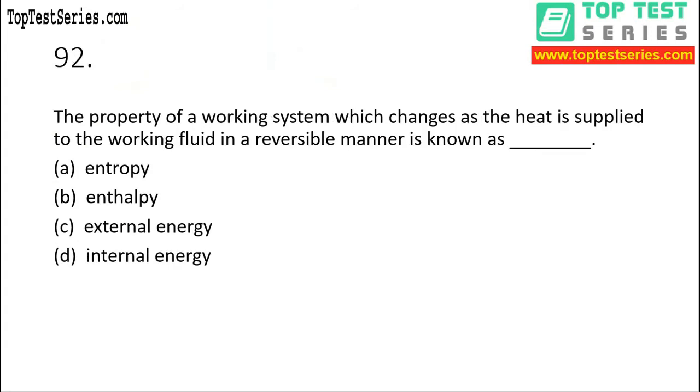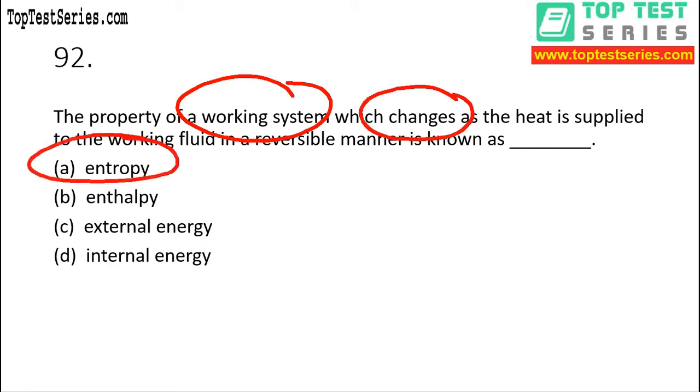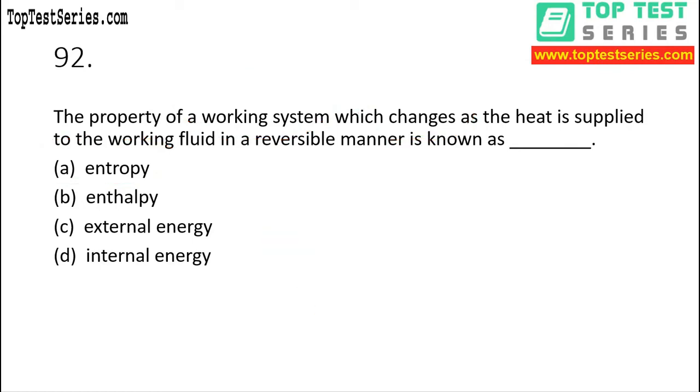Question number 92. The property of a working substance which changes as heat is applied to the working fluid in a reversible manner is known as? So it is talking about a system. In a system, the entropy can be positive or negative. Whenever we are doing some kind of process inside a system, definitely one thing will change, be it increase or decrease. That is entropy. And it is talking about a system. If it were talking about the universe, then definitely it would increase, because the entropy of the universe always increases.